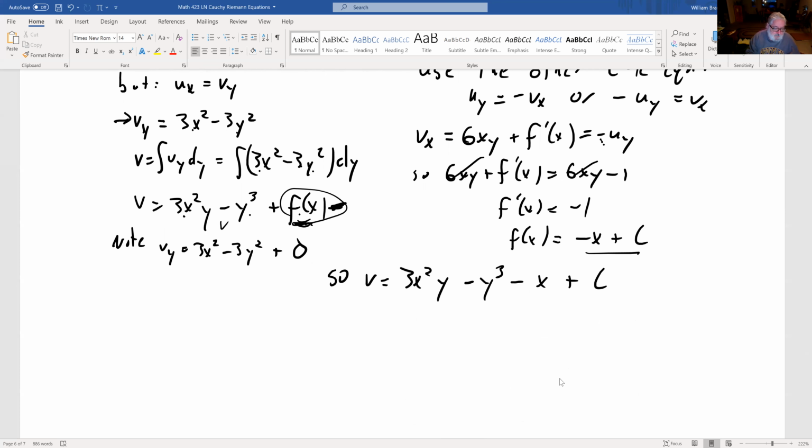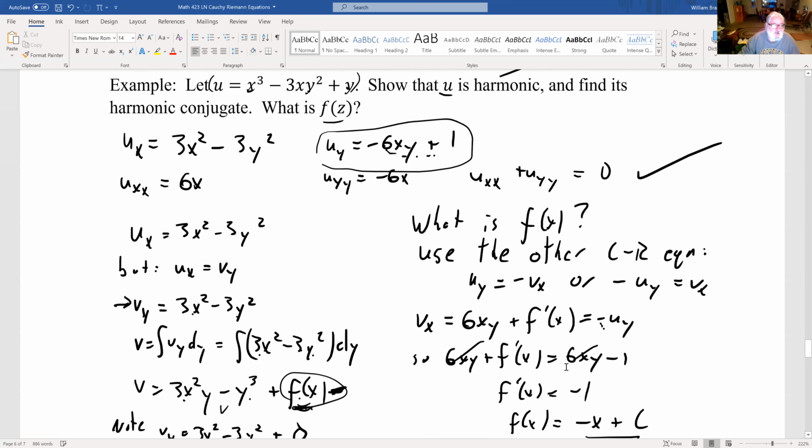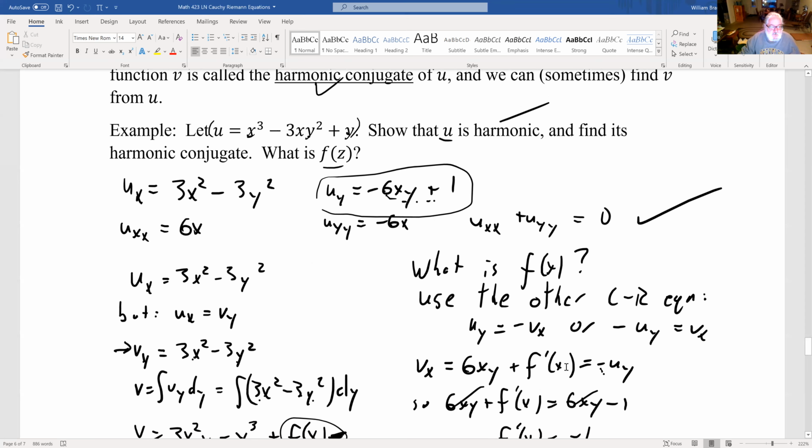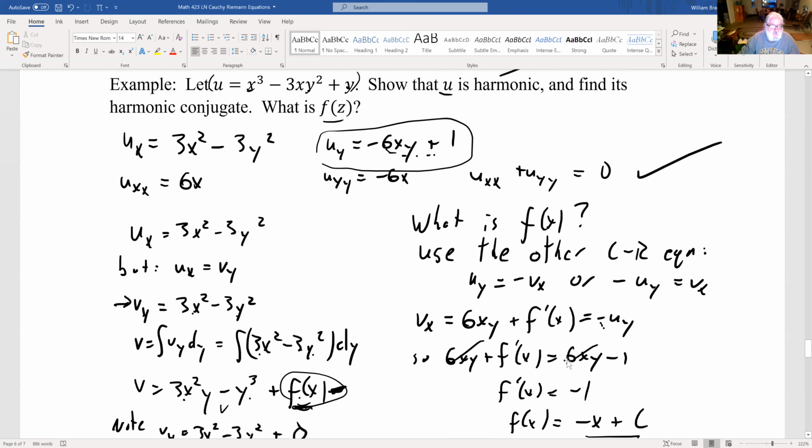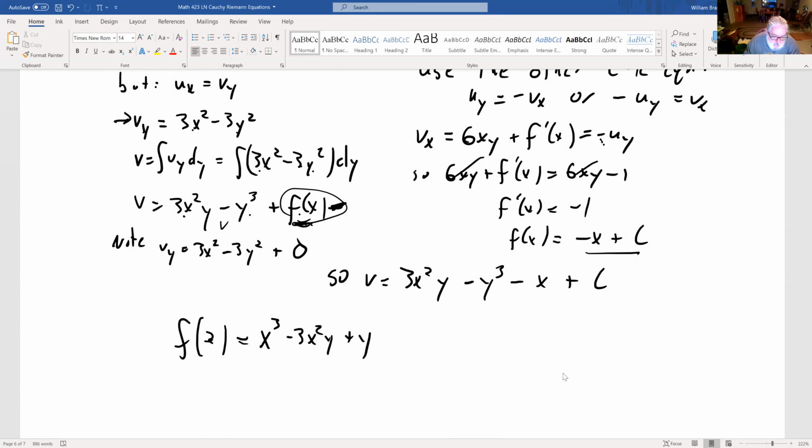So what is my function? f of z, my real part is x cubed minus 3xy squared plus y. I hope I got that right. Minus 3xy squared plus y, xy squared, so we'll scribble that out and put the square there. Plus i times 3x squared y minus y cubed minus x plus c. And there is our function.